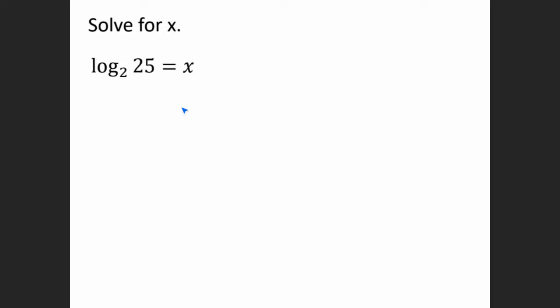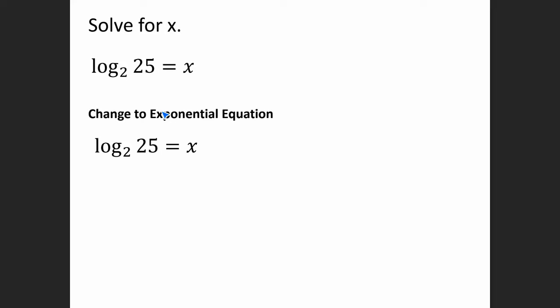Okay, so we look at the second one here. This one's a little bit different, so we can't do the first option. I guess we could ask ourselves, what power does 2 have to be to give me a 25? And so that's not going to work out, right? So we can change this to exponential form. Our base here is 2, so we're going to write our base, which is 2. And then the log is equal to the exponent. So since this log is equal to x, that means that x would be our exponent. And then we have 25.